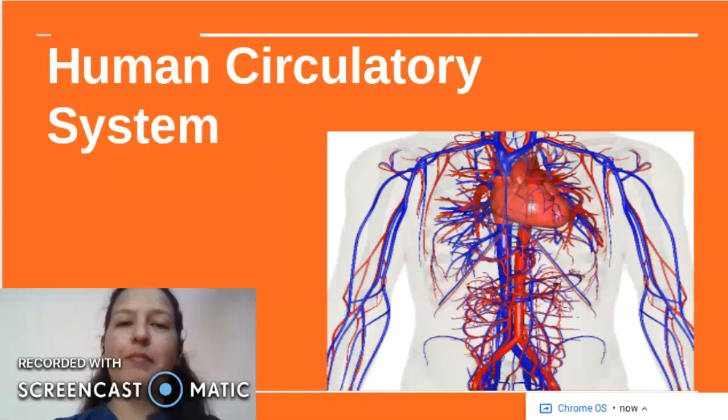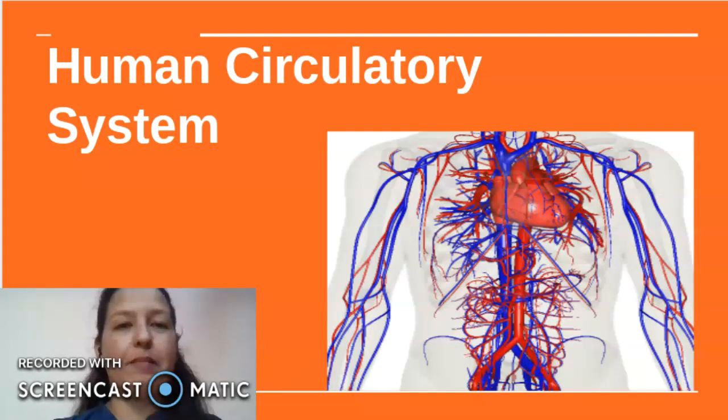Students, my name is Priti and today I will explain to you about a very important system of our body, that is the human circulatory system. So before going deep into the topic, can you please tell me what the circulatory system is?